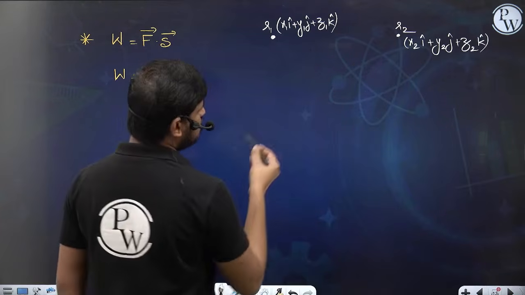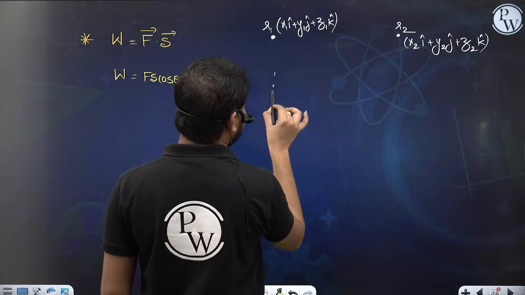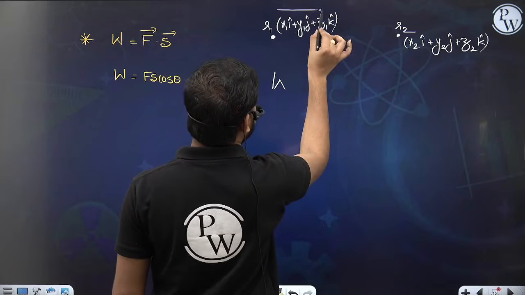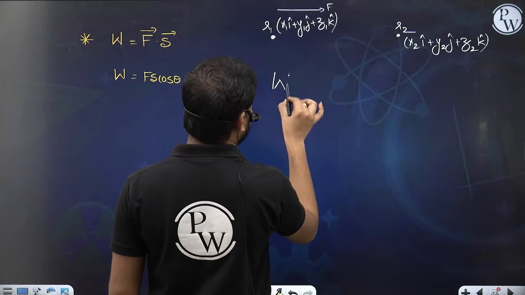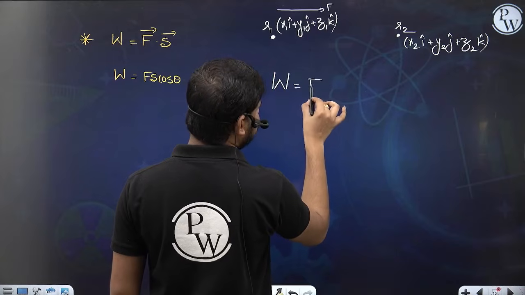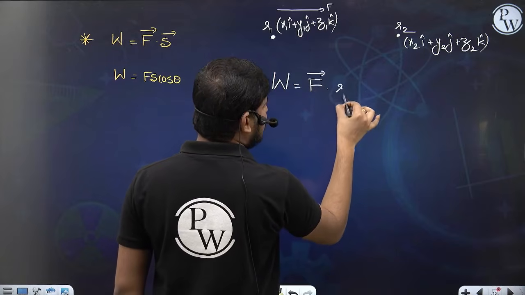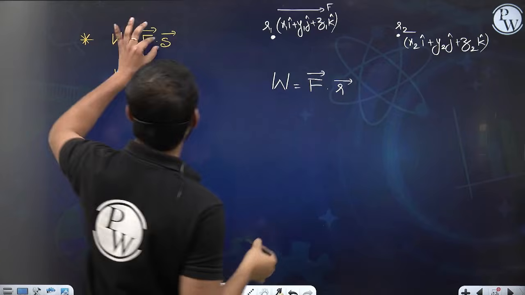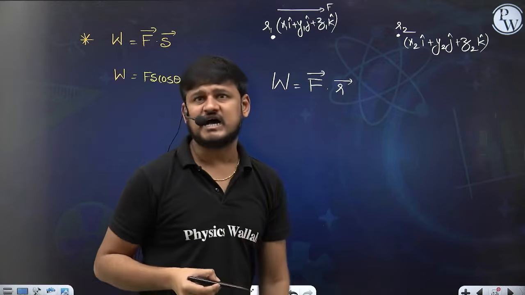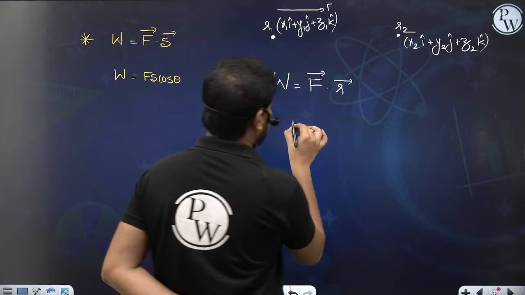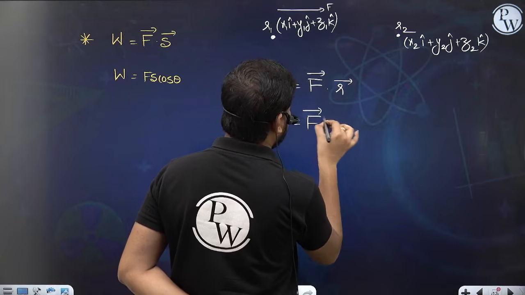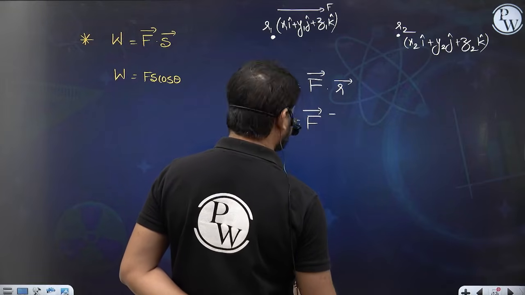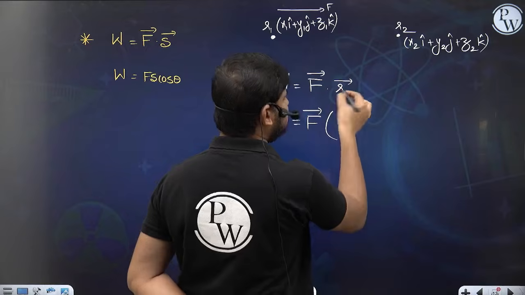So what is the work done in this case? Now the force is applied in this direction, let's suppose. We know that the work done is equal to force dot the displacement vector. Here instead of S we can also write R. So what is F dot here? R means R2 minus R1. What is the displacement vector?